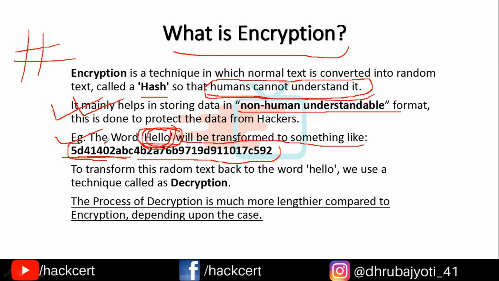So the reverse procedure in which the hash is basically converted back to the normal text is known as decryption. This is the word you can see over here. Encryption, the opposite is decryption. Now obviously encryption is a very simple process in which you just supply the word and with the click of a button the hash comes out.